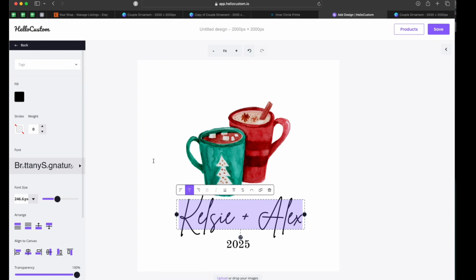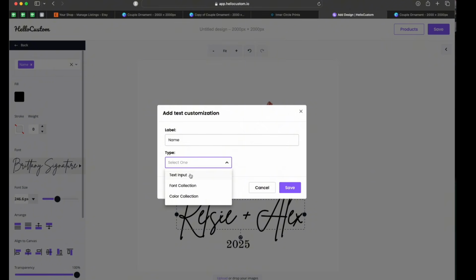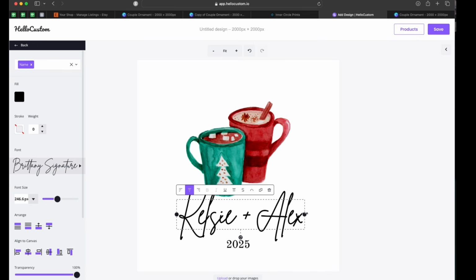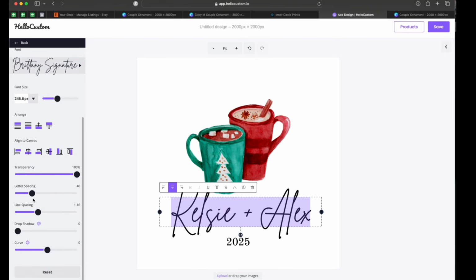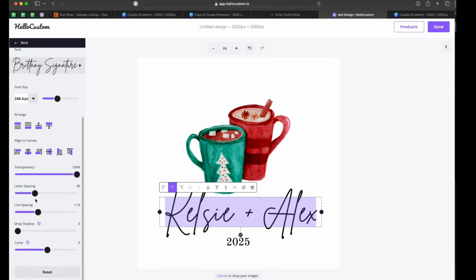So the names, for instance, here, I'm going to tag it with name, text input, required, and save it. These right here show you the allowances. So if it's a super long name, if I move it to right here, it's only going to go right there and then it's going to start getting a lot smaller. I do notice that it changed my letter spacing, which I don't love, so I'm going to select it and change up the letter spacing so it looks right.